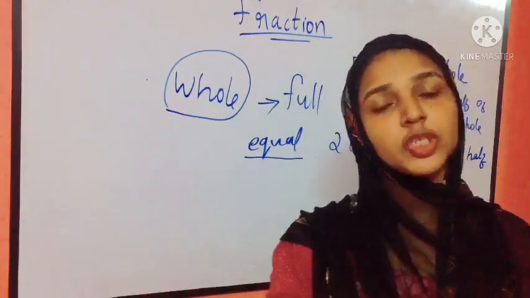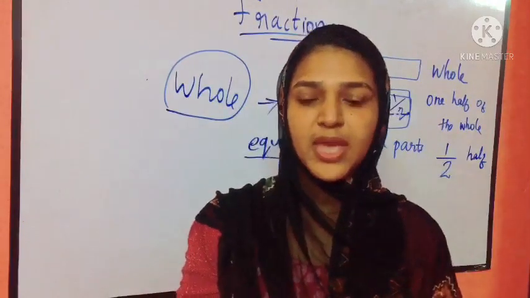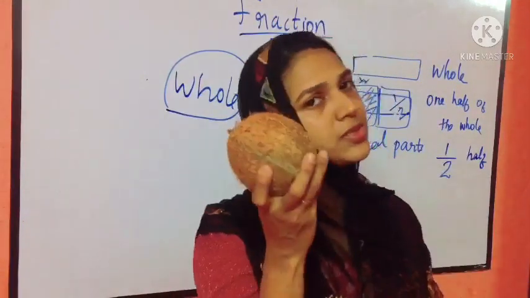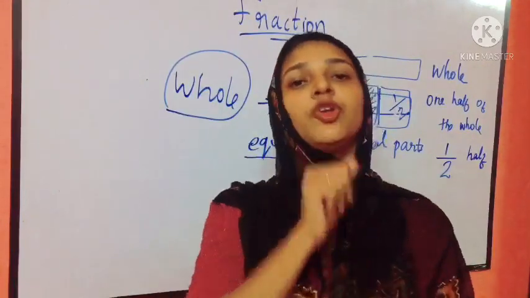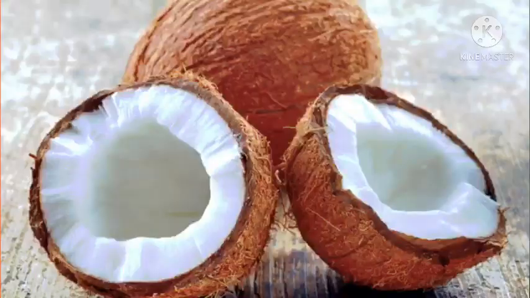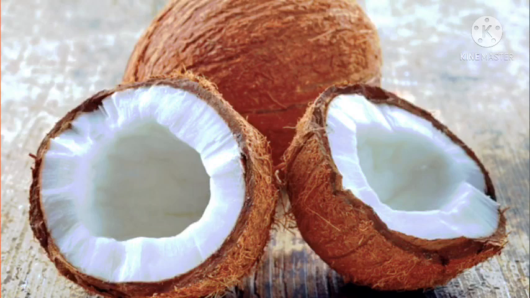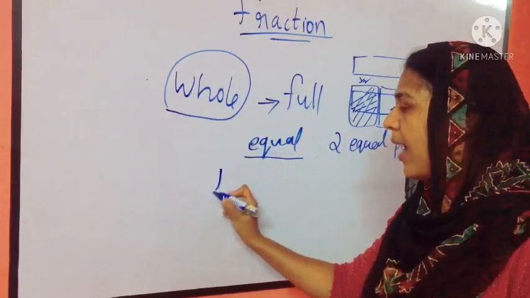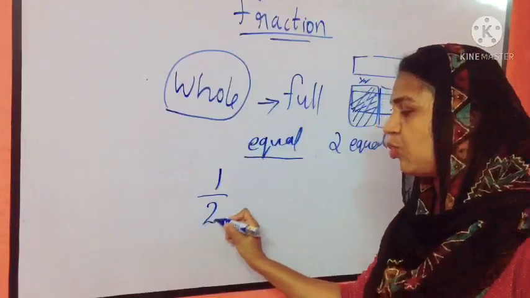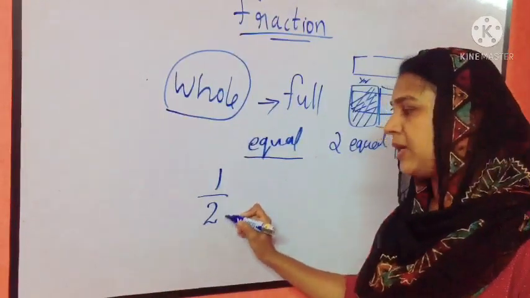Okay students, I will show you one more example. I showed you this coconut, right? I'm going to cut this coconut into two pieces. Now I have cut the coconut into two equal parts, and we can say that each part is 1/2 of the whole coconut. 1/2 can be written as 1/2.